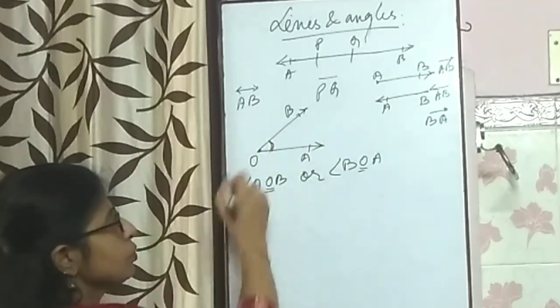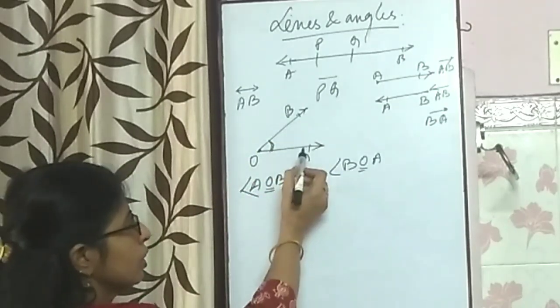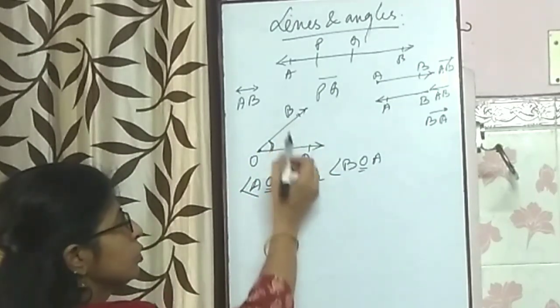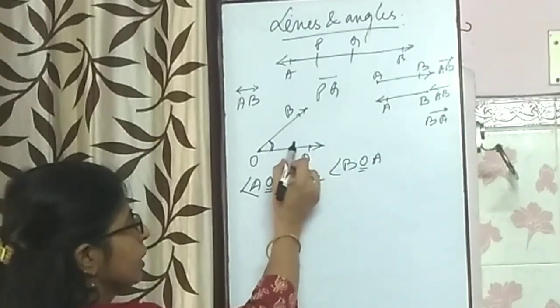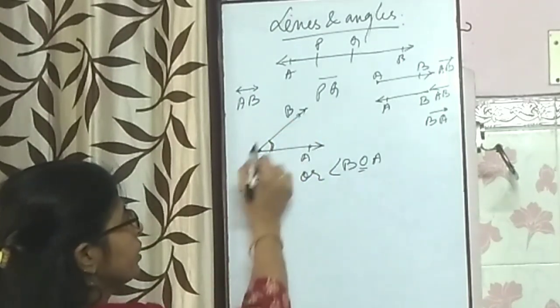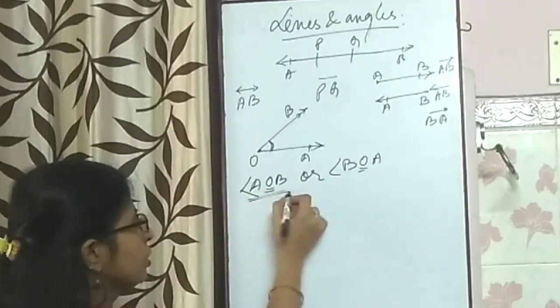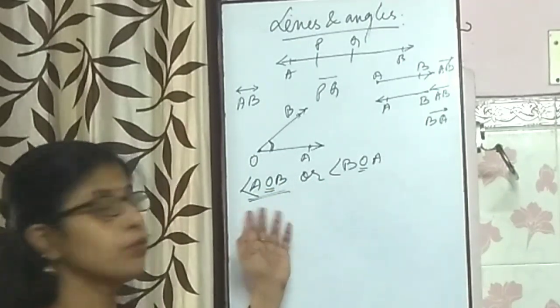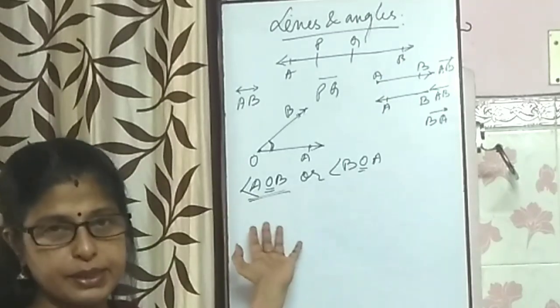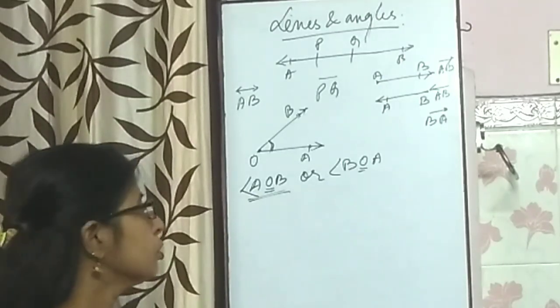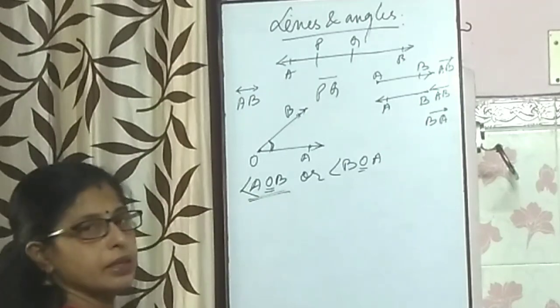So we have to name it from the other two points, either AOB or BOA, but both are correct. But generally we used to write in this way. We follow the alphabetical system, so we write them alphabetically. Clear?